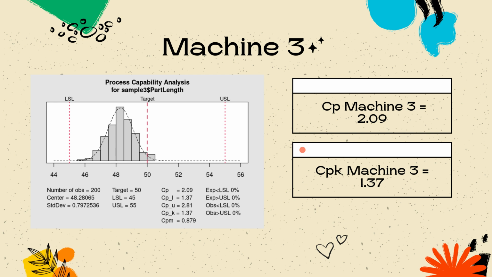Lastly, the process capability analysis for machine 3, and this is the chart for the process capability analysis for machine 3. We can clearly see that the CP for machine 3 is 2.09 and the CPK for machine 3 is 1.37. As for machine 3, we can conclude that the process is capable to meet the length requirement as the value of CPK for machine 3 is greater than 1.